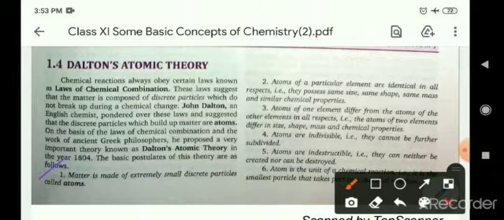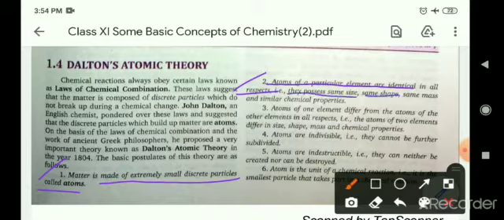Number one, matter is made of extremely small discrete particles called atoms. Number two, atoms of a particular element are identical in all respects. That is, they possess the same size, same shape, same mass, and similar chemical properties. So, according to Dalton, atoms of a particular element have identical properties in all aspects.